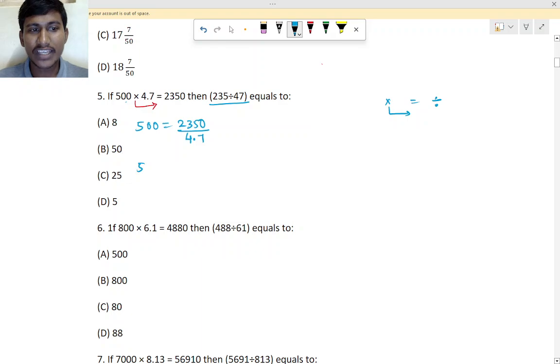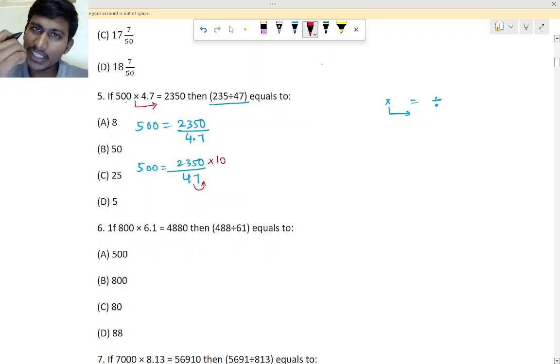10. So 500 is equal to 2350 divided by 47 into how much? If you remove 1 point, we have to multiply with 10. If you remove it in the denominator, we have to multiply with the numerator. If you remove it from the numerator, you have to multiply with the denominator, opposite. Understand? So the point is gone from the denominator, so we have to multiply in the numerator. If you multiply, what answer will you get?